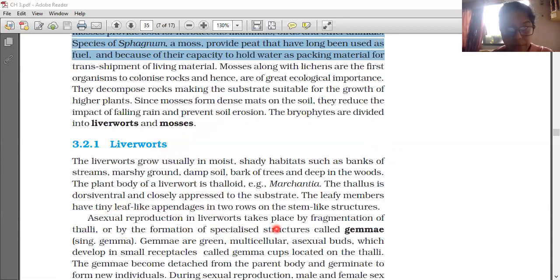The sex organs in bryophytes are multicellular. Male sex organ produces biflagellate anthrozoids. Female sex organ archegonium is flask shaped, as you can see in this structure, and produces a single egg, only one egg. So the sex organs in bryophytes are multicellular. Male sex organ produces biflagellate anthrozoids. Female sex organ is flask shaped and produces a single egg.